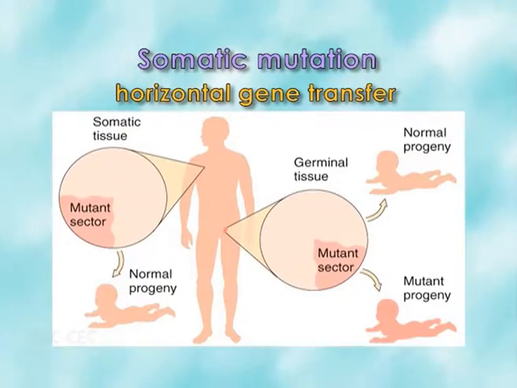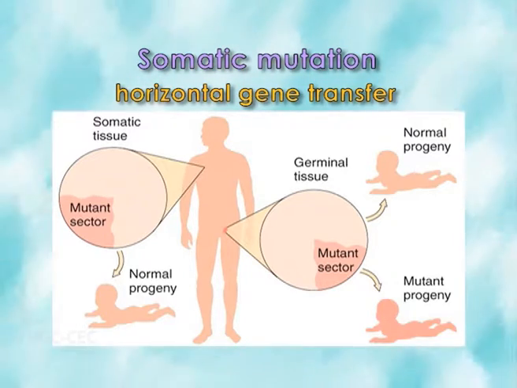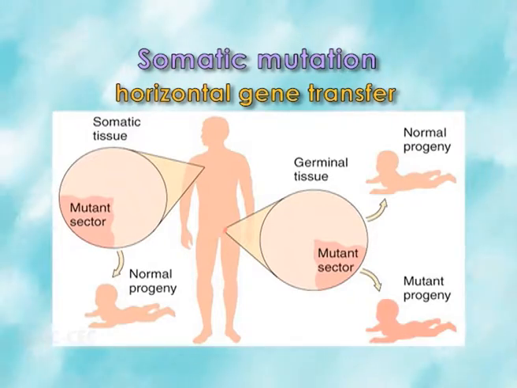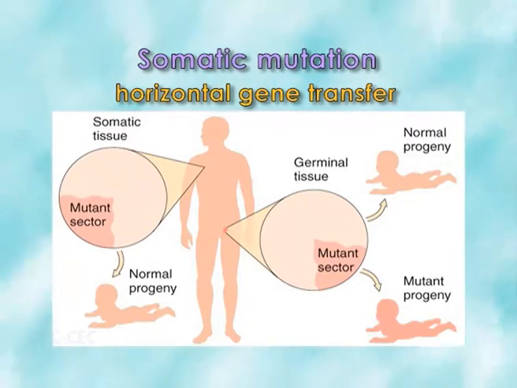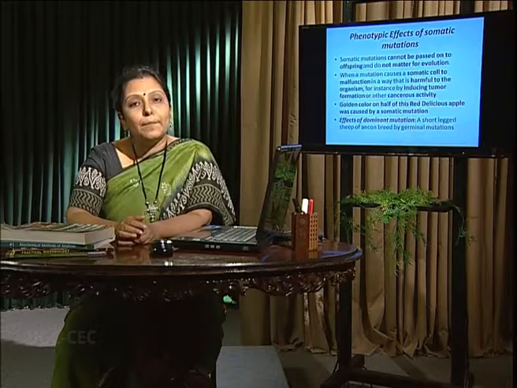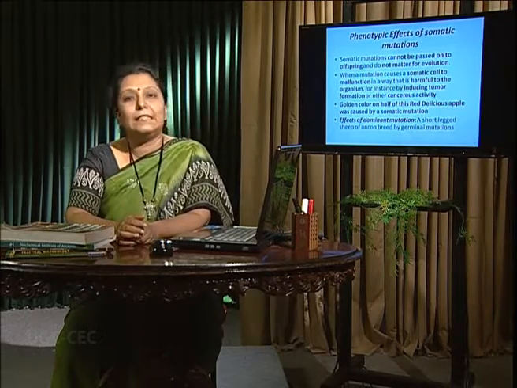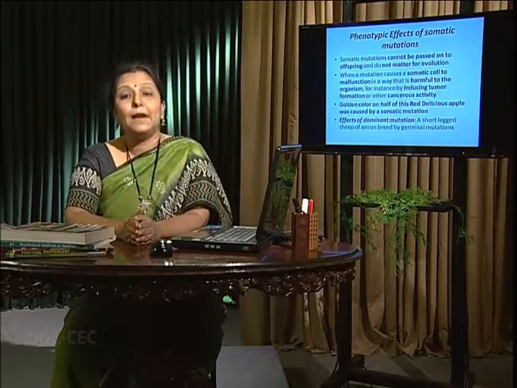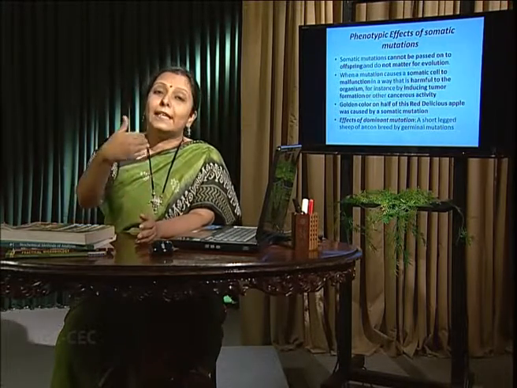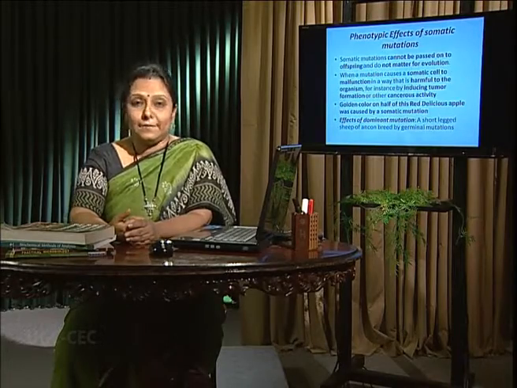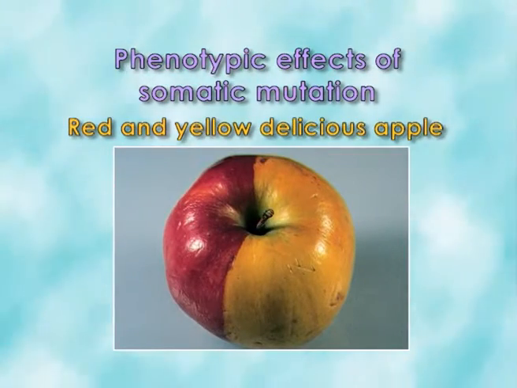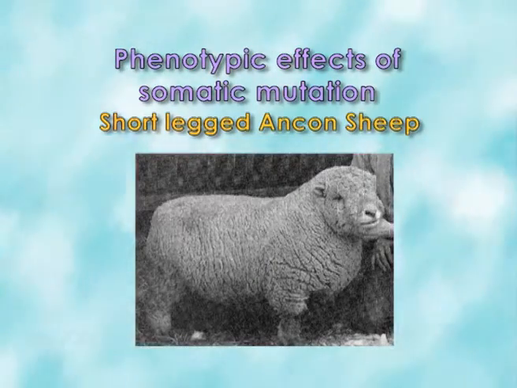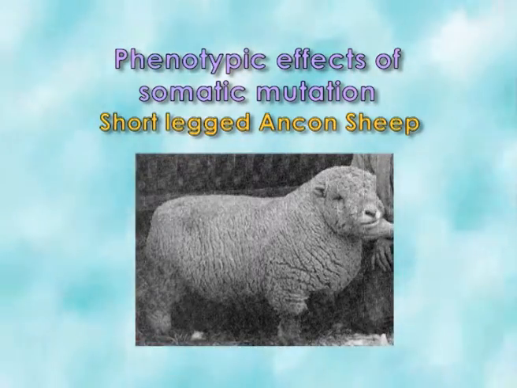So, somatic mutation is related to the somatic cell, not horizontal transfer, and if one cell is affected, it is only that one cell, not the other population of cells. Now, the phenotypic expression cannot be observed in the offspring, and it is not evolutionarily selected, but it sometimes gives the expression at the cancerous level. In case of red delicious apple, it is half red and half golden, and in case of dominant negative, we can find the short-legged Ancon sheep.